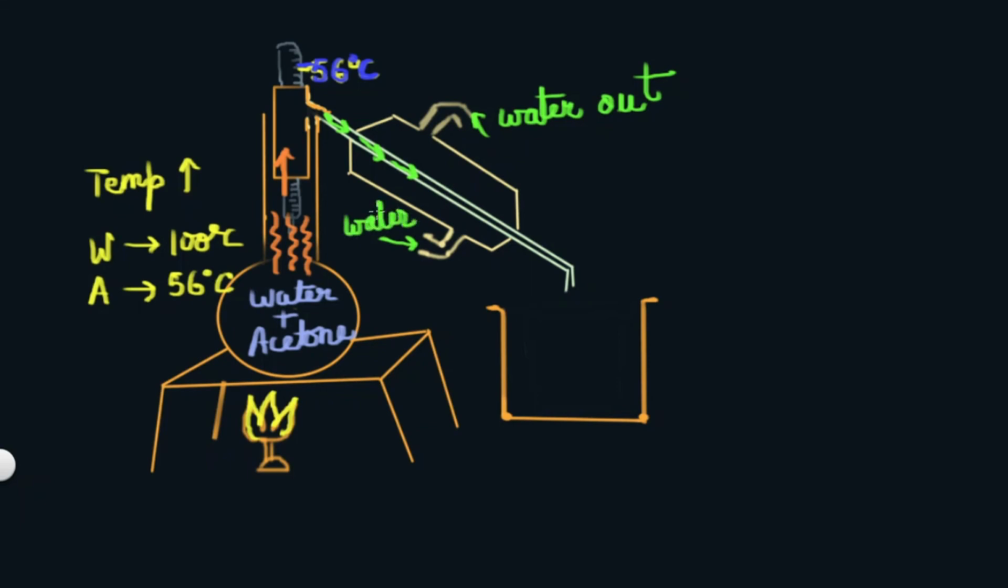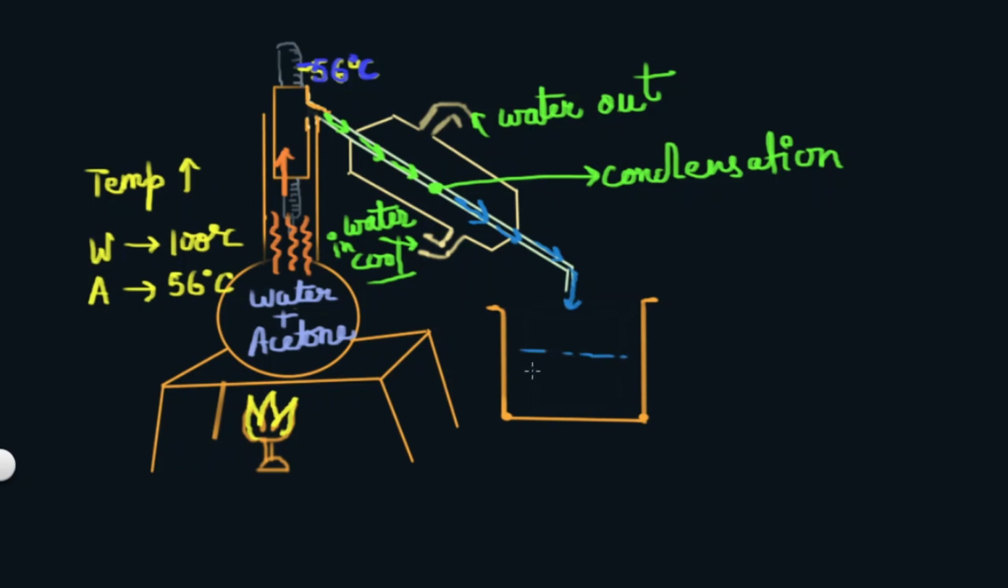This water is very cool and reduces the temperature of the acetone vapors, and condensation happens because of the interaction of the hot acetone vapors with the cold water. The acetone then converts into liquid state because of the cooling, and we collect this liquid acetone in a beaker.